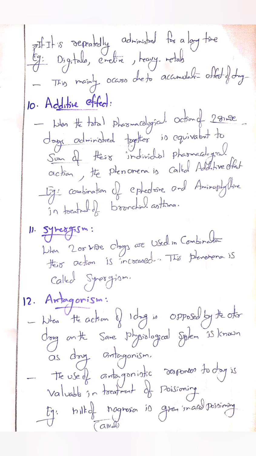Next one is additive effect. This is another factor needed to consider while designing a dose. When the total pharmacological action of two or more drugs administered together is equivalent to the sum of their individual pharmacological actions, the phenomenon is called additive effect. Example, ephedrine and aminophylline in treatment of bronchial asthma. It is nothing but a combination therapy.